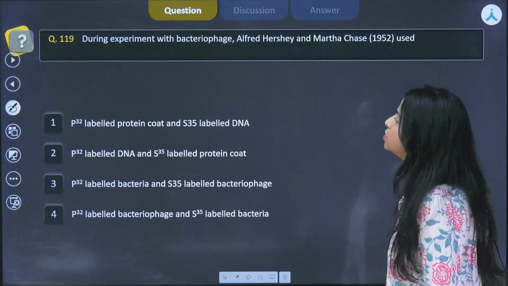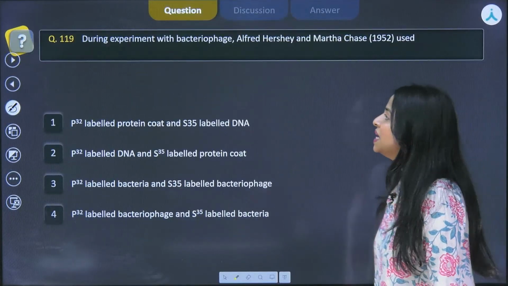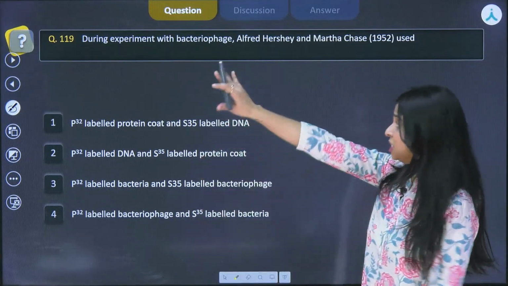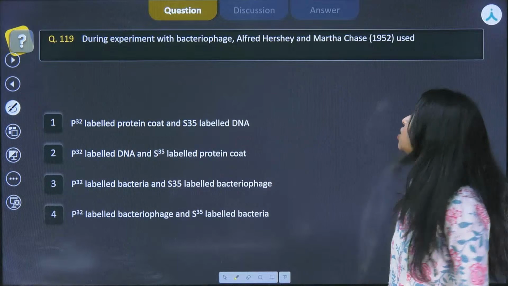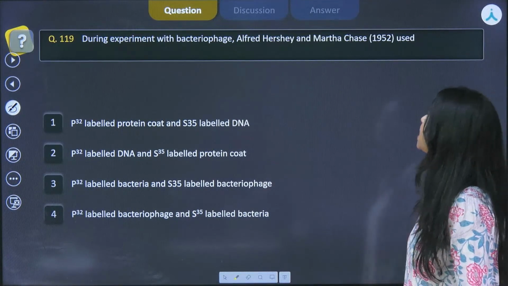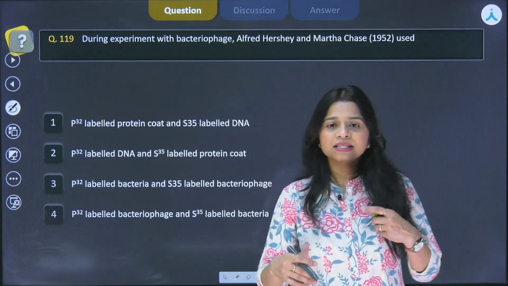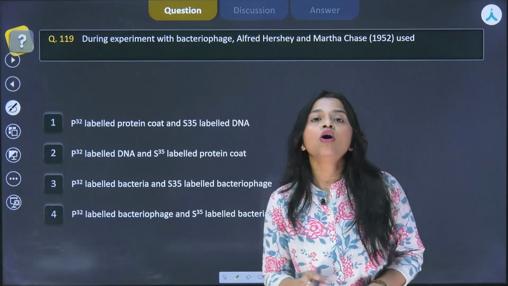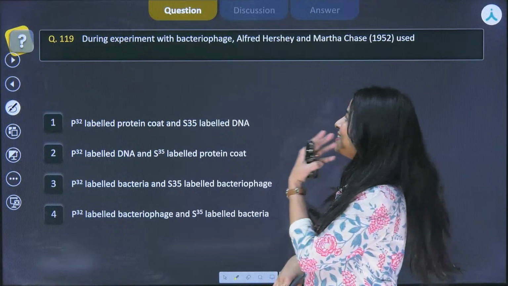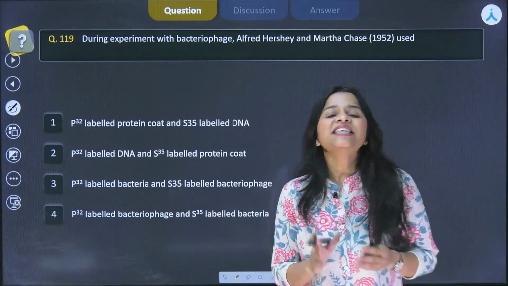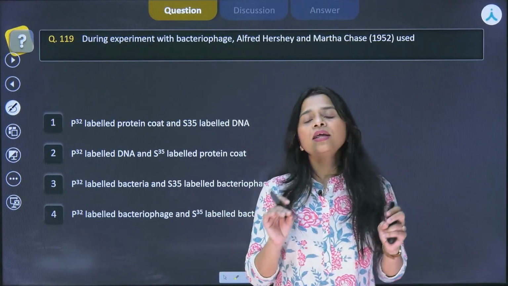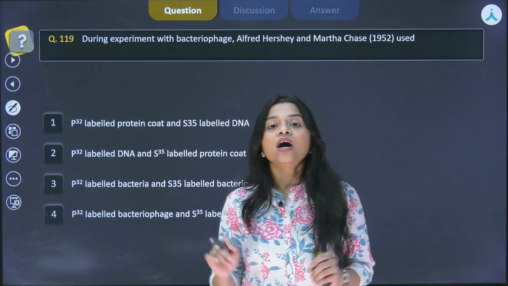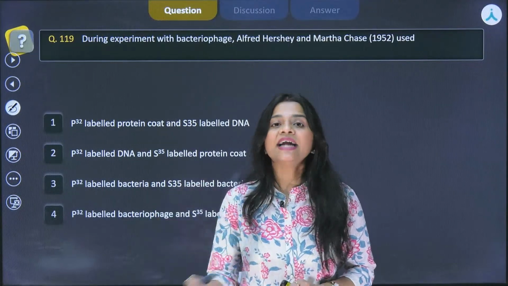Now, moving on to the next question, that is from the Hershey and Chase experiment. During the experiment with bacteriophage, Alfred Hershey and Martha Chase used... So basically, what was used in this particular experiment? First of all, you should know what this experiment was all about. This experiment is very significant in history because it led to the unequivocal proof that DNA is the